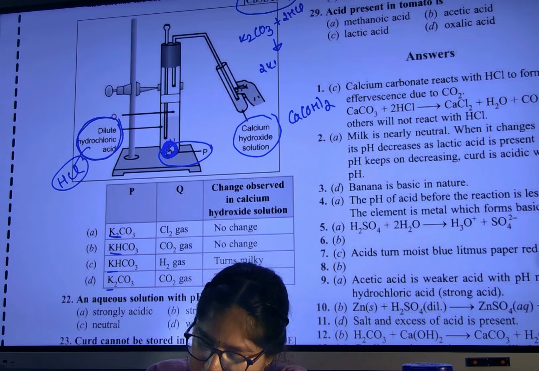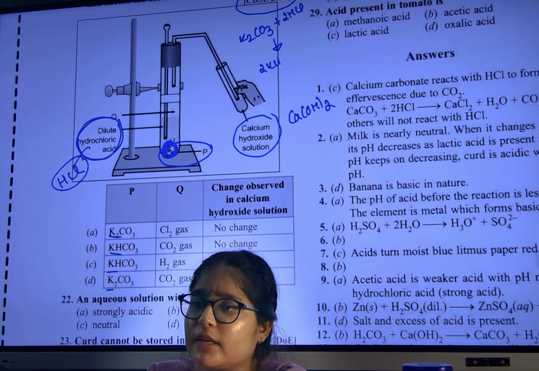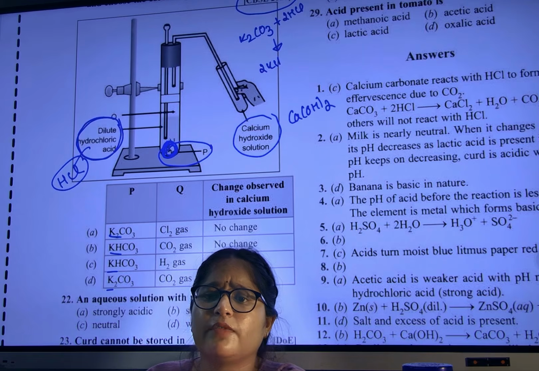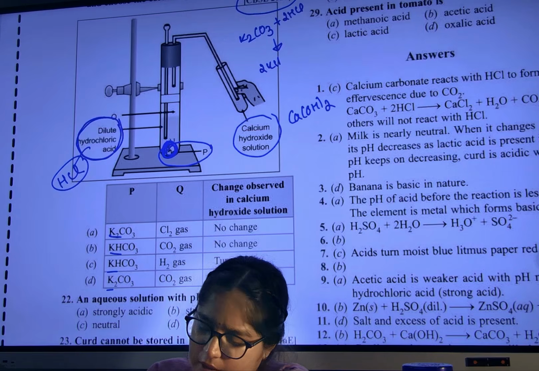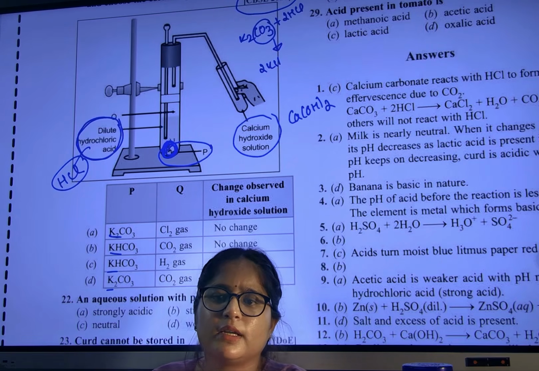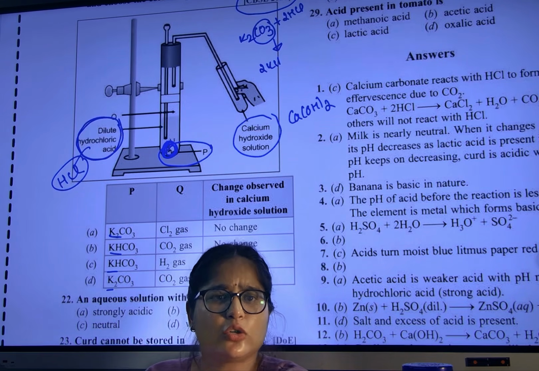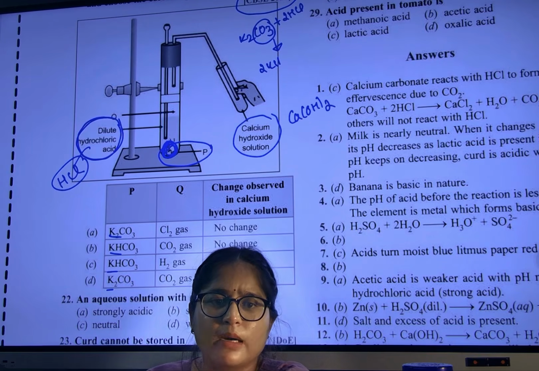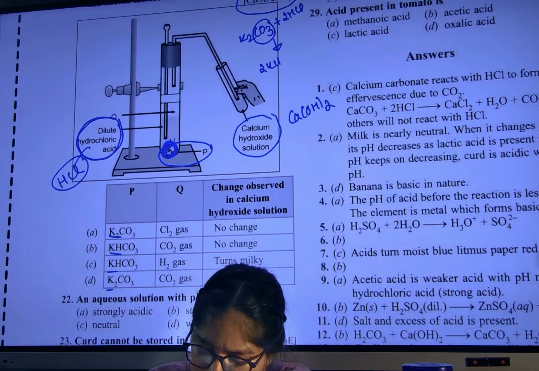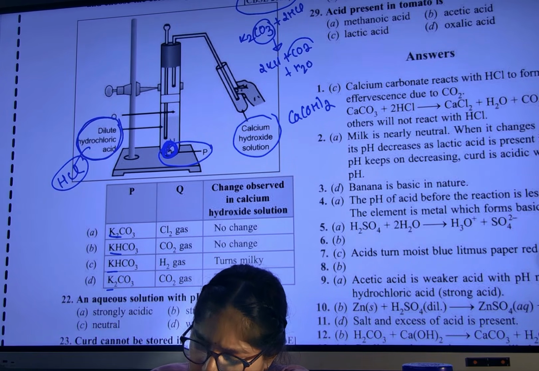So we will get 2KCl. Which gas? With HCl, carbonate reacted and one gas evolved with brisk effervescence. Which gas? CO2 gas. Keep in your brain, carbonate is CO3, so only CO2 will be released. Do we have hydrogen here? Then how hydrogen? K2CO3 has CO3, so CO2 will be released. Common sense. Just now I taught you: carbonate with HCl gives 2KCl plus CO2 plus water. CO2 gas will be released.